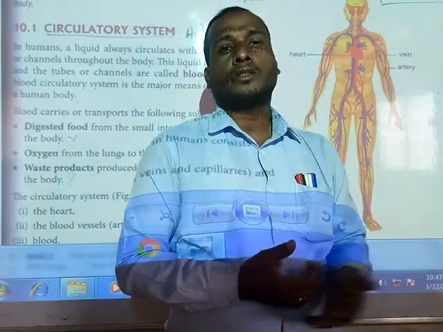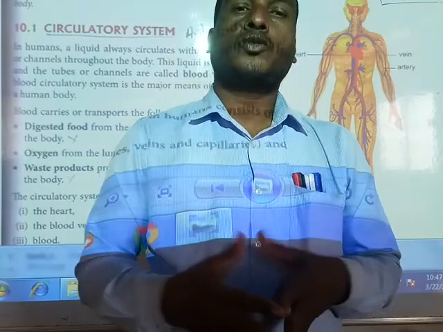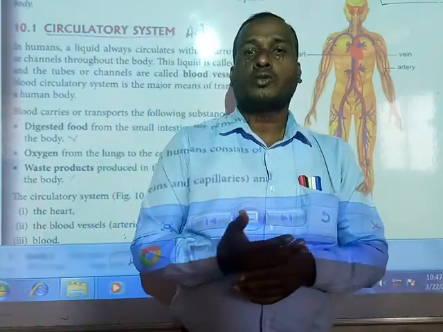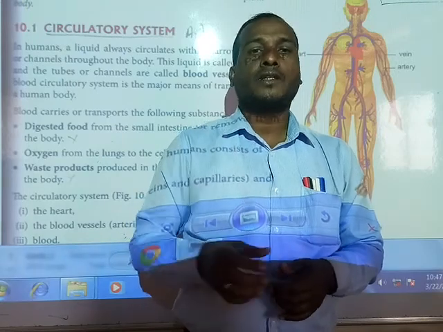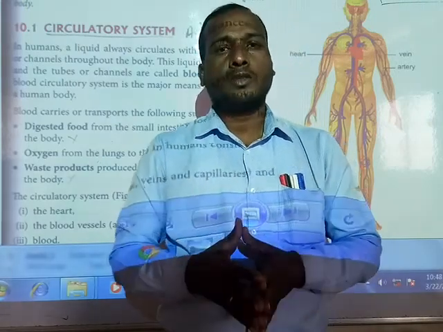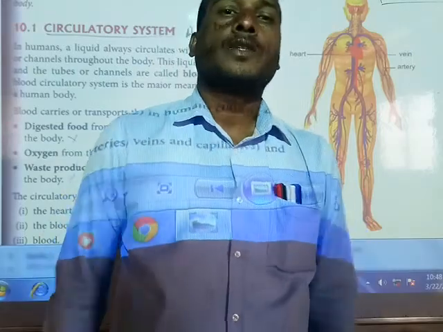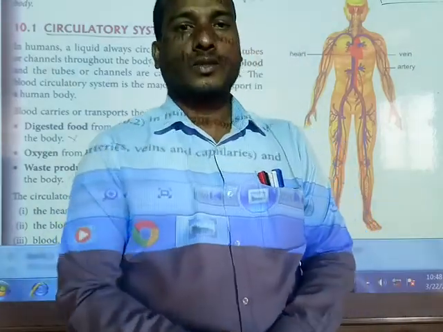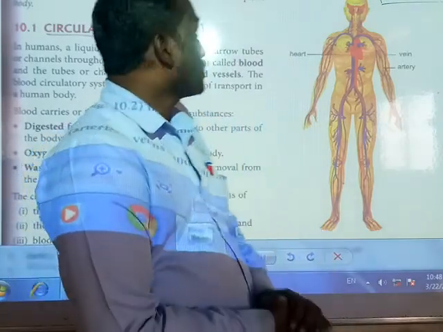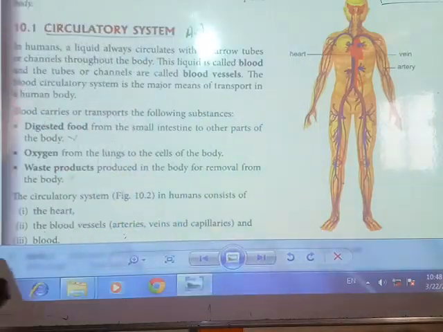Similarly, in plants, vascular tissues work like a pipeline structure, and through them the mineral nutrients reach the different parts of the plant. But students, today we are going to discuss what our circulatory system is.